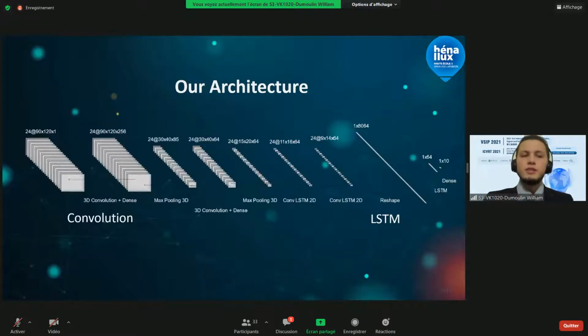We decided to use convolutional layers combined with LSTM, as we found that they were powerful. Convolutional layers are efficient to find features in images, and LSTM stands for long short-term memory, and is efficient to recognize patterns in a sequence. And that's exactly what we want because we are analyzing video.